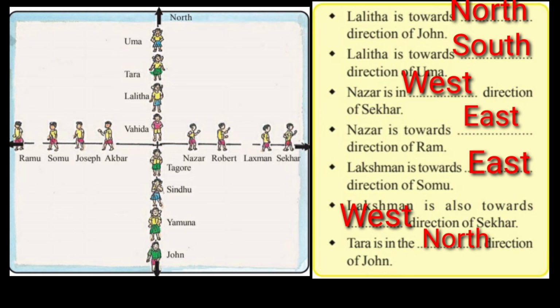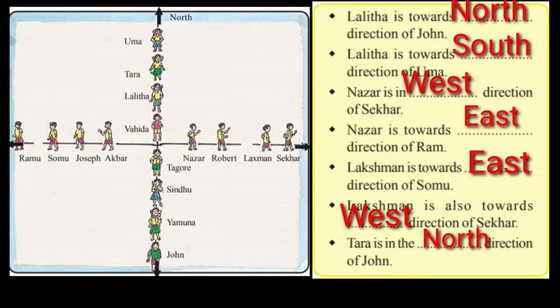So John is facing towards which direction? South direction. Then what will be the back direction of Tara? Where is Tara? North. On the north line, the second girl is Tara. So Tara is facing towards which direction? South direction. And what will be behind Tara? She is facing south and her behind will be north. Now what is the question here?